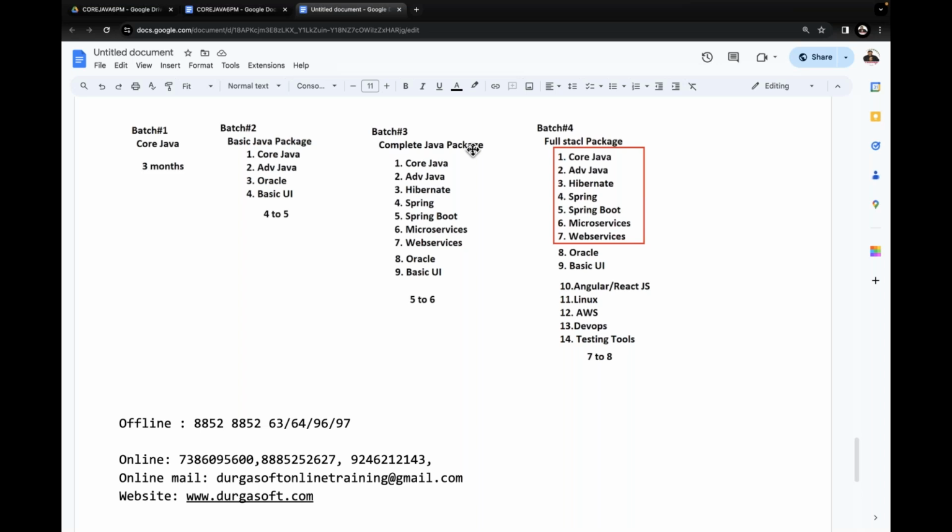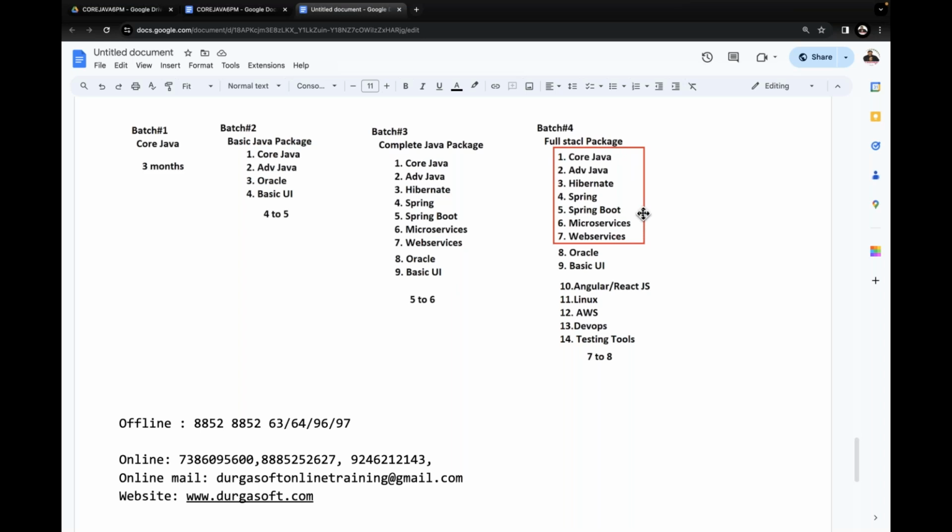Next, the complete Java package. In the complete Java package, core Java, advanced Java, Hibernate, Spring Boot, microservices, web services, Oracle and basic UI. In a complete Java package, what is available there? Core Java, advanced Java, Hibernate, Spring Boot, microservices, web services, Oracle and basic UI. These things are going to happen.